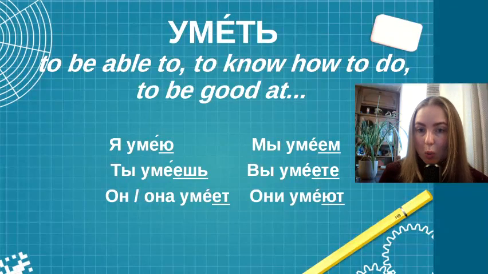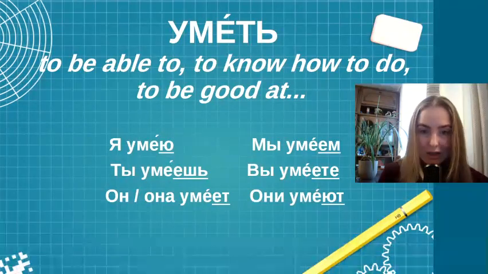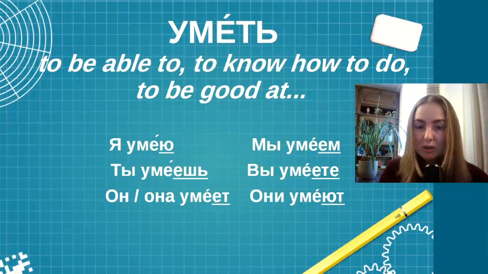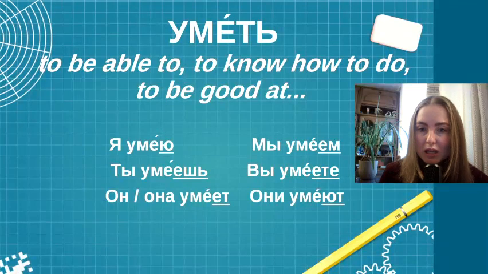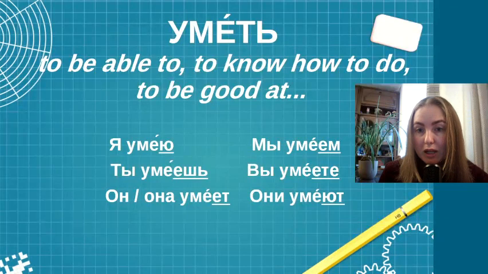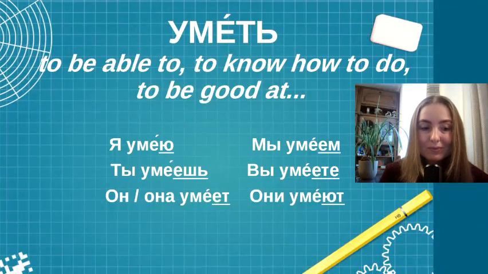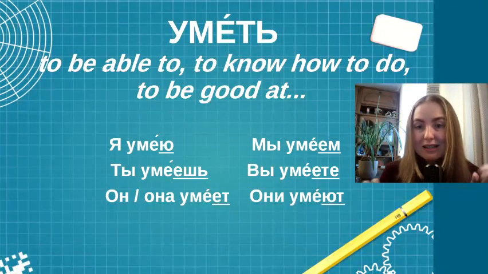Мы умеем, we can. Вы умеете, you can. Group of people or only one person, polite form. И они умеют, they can. So as you see, it's an absolutely normal, regular verb of the first conjugation. The past tense will be absolutely okay, like я умел, мы умели, он умел, она умела. So nothing difficult.